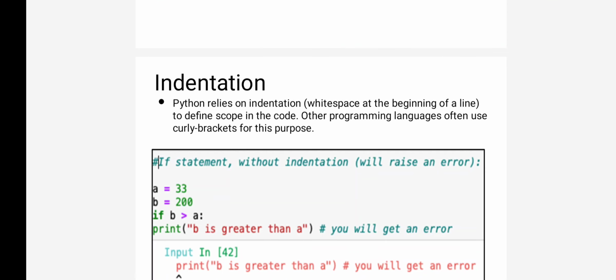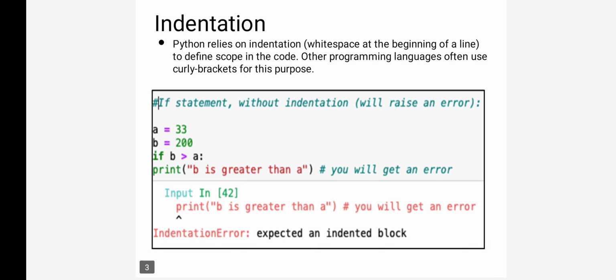So when you consider your if statement, indentation is very important. Indentation means you have to give some space before executing any statement. Okay, we know that already. Python relies on indentation, that is white space at the beginning of a line, to define a scope in the code. Other programming languages often use curly braces for this purpose.